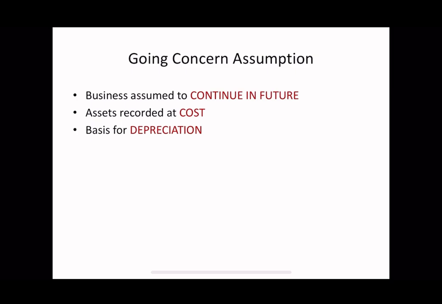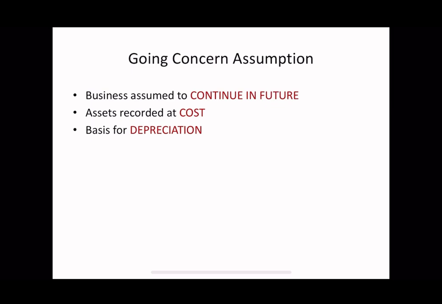This assumption is extremely important because almost every accounting treatment is based on the idea that the business will continue to operate. If you assume that the business will shut down tomorrow, then preparing the profit and loss account or the balance sheet becomes meaningless. Because of the going concern assumption, assets are recorded at their cost price and not at their current market value. The logic behind this is that assets are purchased to be used in the business operation and not for immediate